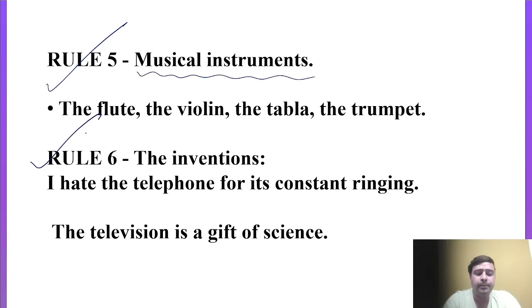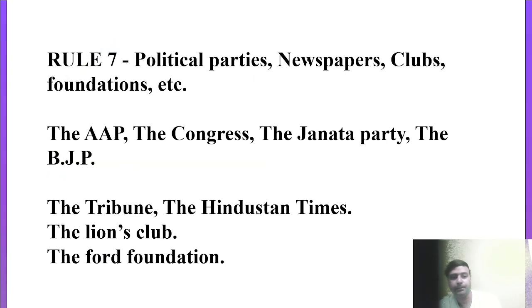Point number 6, the inventions. I hate the telephone for its constant ringing, right? So before inventions' names we can also use the article 'the', like I hate the telephone for its constant ringing. The television is a gift of science. So these are inventions actually, and before inventions' names we can also use the article 'the'.